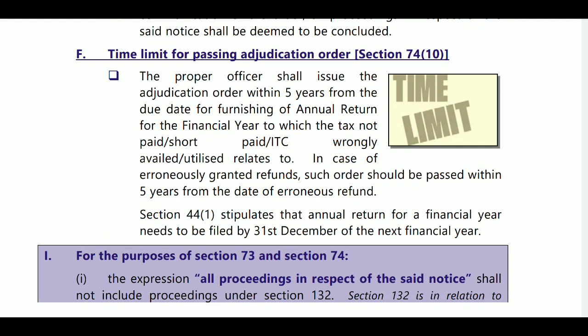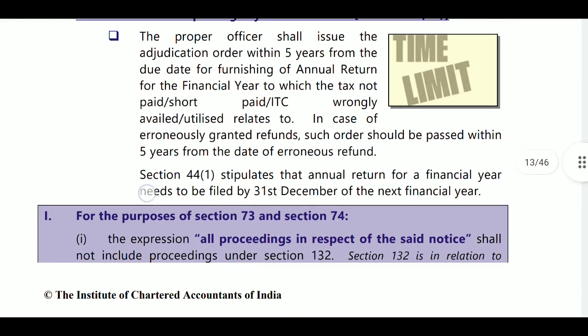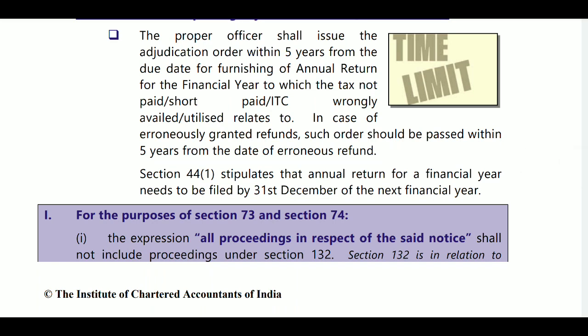50% of penalty. Next, the proper officer shall issue the adjudicating order within 5 years; he must complete it within 5 years, and the show cause notice must be provided prior to 6 months. At least 6 months will be provided before that.